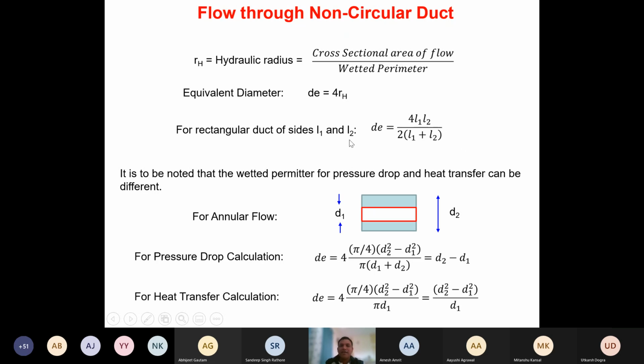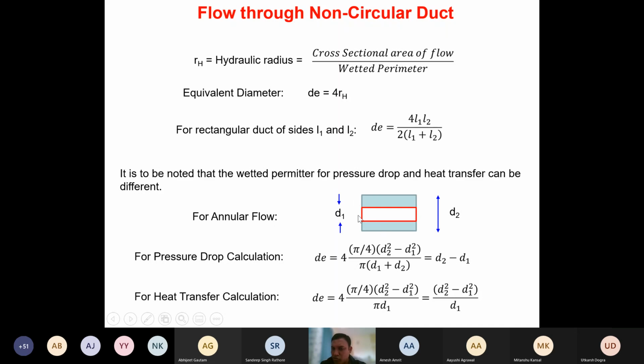But now the question is, the wetted perimeter for the pressure calculation and the wetted perimeter for the heat transfer calculation may be different. It may not be the same. For instance, take the case of annular flow, let's say a double pipe heat exchanger, the classical example.